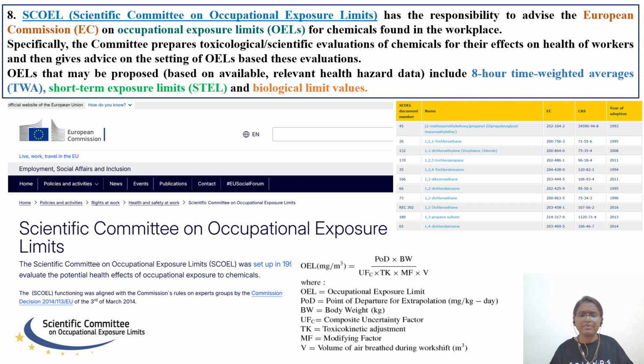SCOEL is very, very important. Those workers who are working in factories, pharmaceutical factories, or any other chemical factory on a daily basis, if they keep going to the factory and are exposed to these chemicals, they will get some kind of toxicity or adverse reactions. So in order to safeguard those workers' health, you will establish some safety limits, because you cannot avoid exposure to the chemicals. What you can do is minimize the exposure. How? By putting on an apron, personal protective equipment, or by limiting exposure time.